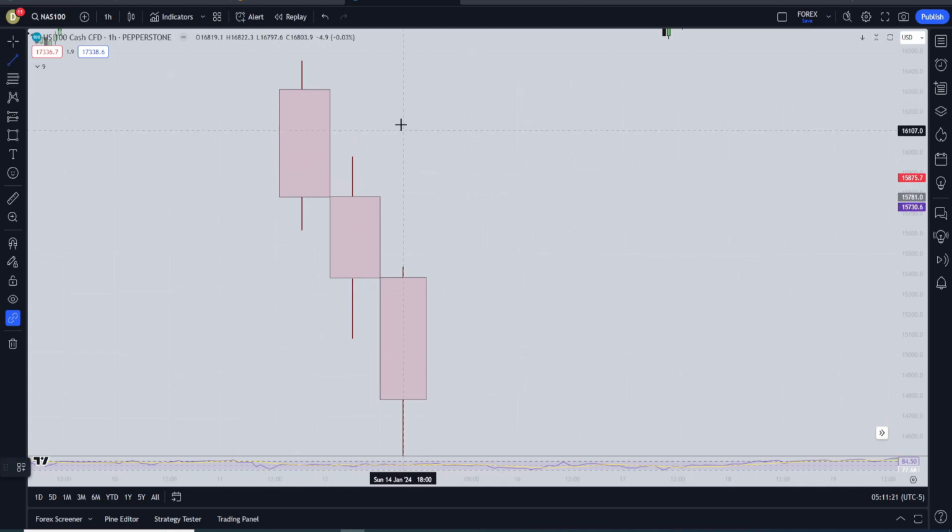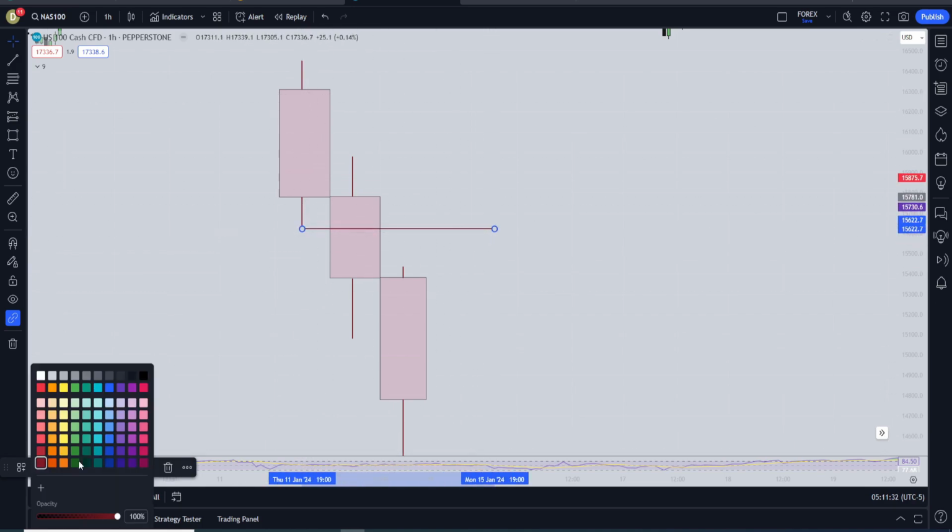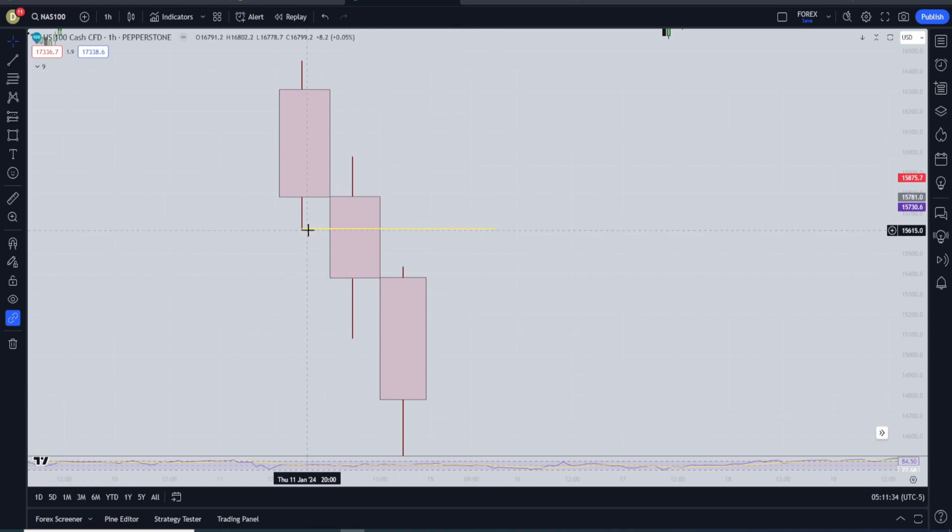So here we have 3 candles in a row. And we want to look at these wicks. So the first candle has a low wick here. So we mark that out like this. So let's make it yellow. We mark that out. Then the second candle is just a body. And then the third candle, we have another wick here.